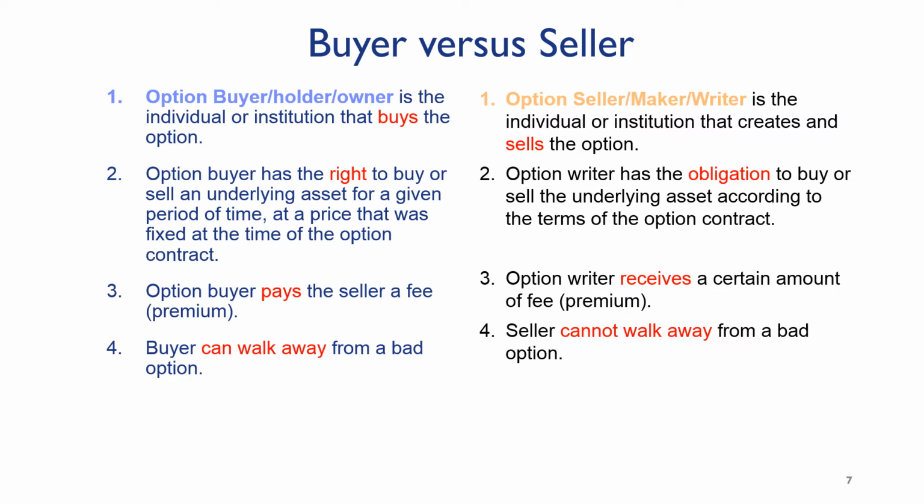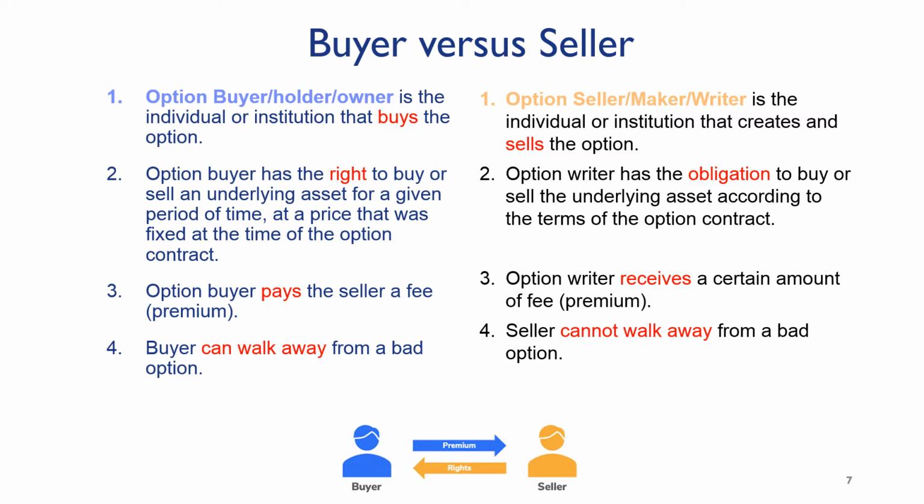Options are contractual instruments whereby two parties enter into a contract to give something of value to the other. Both parties are counterparties of each other. I hope you will read and go through the comparisons in detail. The option buyer is also known as holder or owner. The option seller is also known as maker or writer.